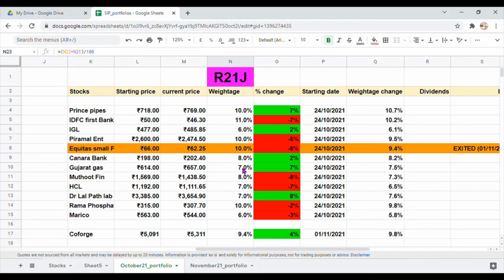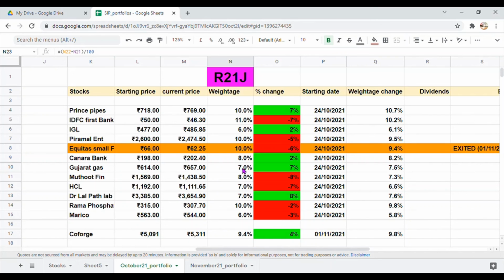So right now the market is in a volatile phase. FIIs are continuously selling their stake and also we have a new COVID variant discovered in South Africa. So these are two main reasons because of which the market in India is going down. The other question which comes here is till how much the market will go down and when will we be seeing our portfolios in green color?